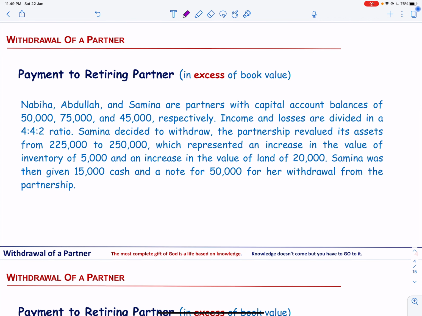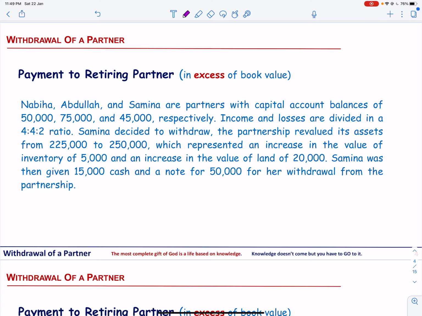Nabiha, Abdullah, and Samina are partners with capital account balances of 50,000, 75,000, and 45,000 respectively. Income and losses are divided in a 4:4:2 ratio. Samina decided to withdraw.